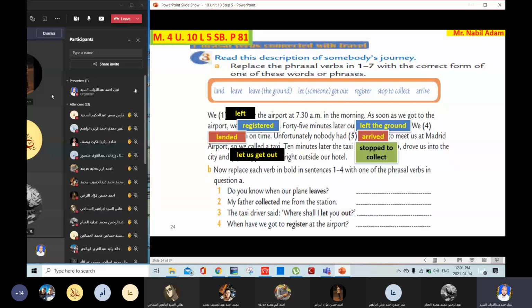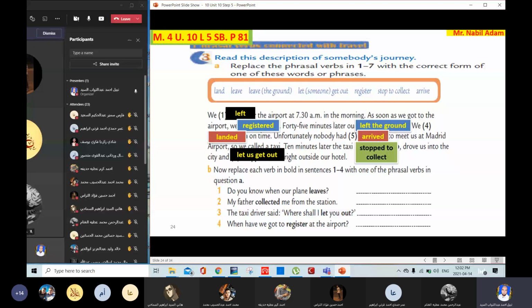Very good. Now replace each verb in bold in sentences 1 to 4 with one of the phrasal verbs in question A. Now you are going to replace these verbs: leaves, collect, let out, register with one of the phrasal verbs: turn up, drop off, set off, check in, take off, etc. Number 1.